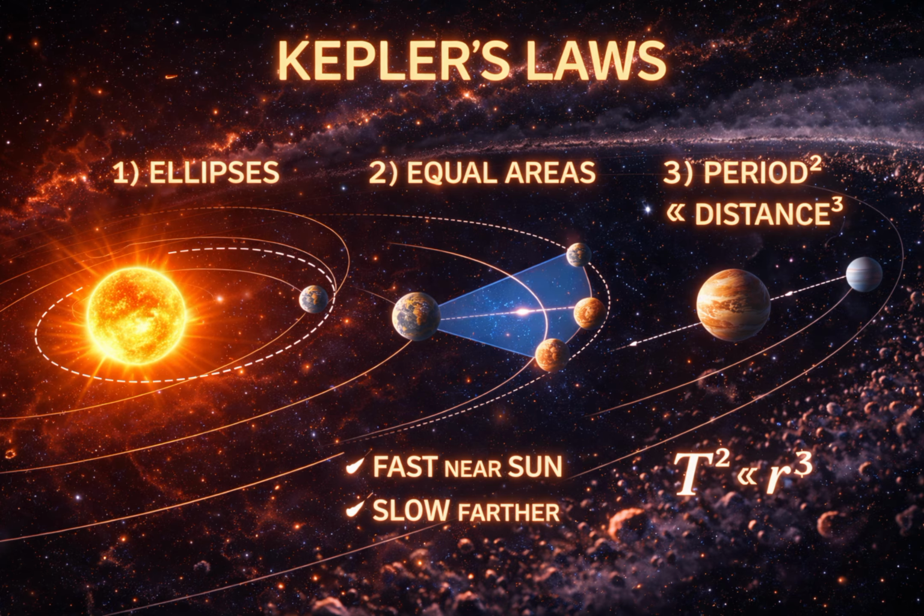Law 3: the square of a planet's orbital period is proportional to the cube of its distance from the sun. T squared ∝ r cubed. This simple relationship allows astronomers to calculate orbital periods precisely. Mathematics revealed that the solar system is not chaotic. It is predictable. It is structured. It is a cosmic clock.